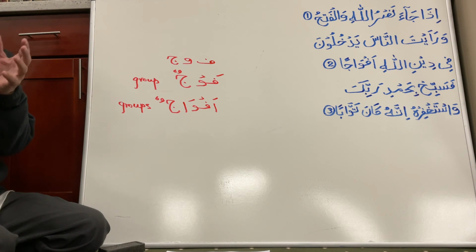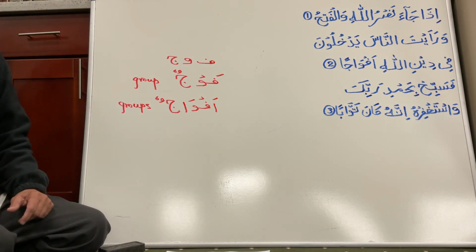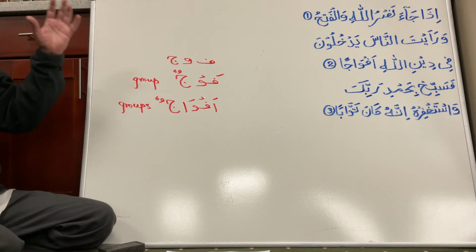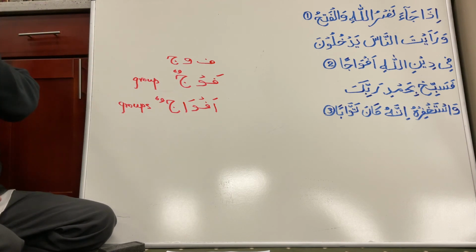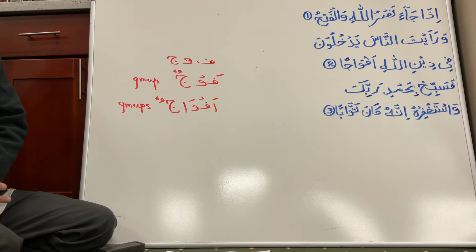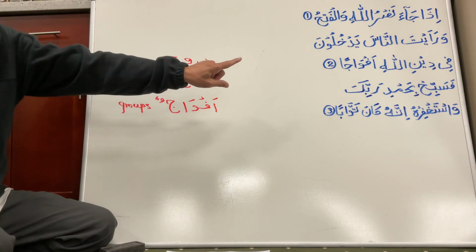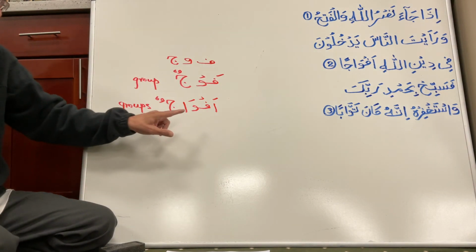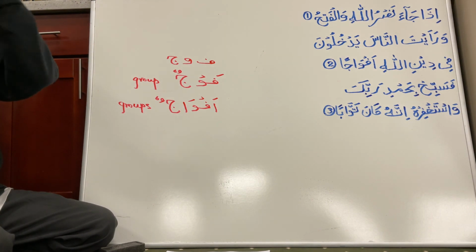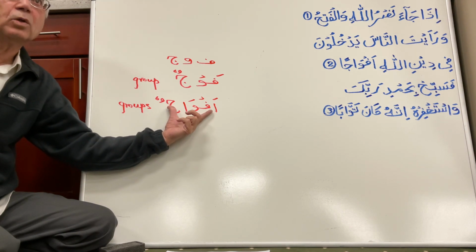Not only that one person will believe here, but the whole community, the whole town will become Muslim. When the victory of Allah comes and the Nusrat and the Fatah is achieved, you will see, if you are there, people will be entering into the fold of Islam in large numbers, in groups. Again, the word is yadkhuluna. They are entering. Who are entering? In groups. So work is being done on this one.